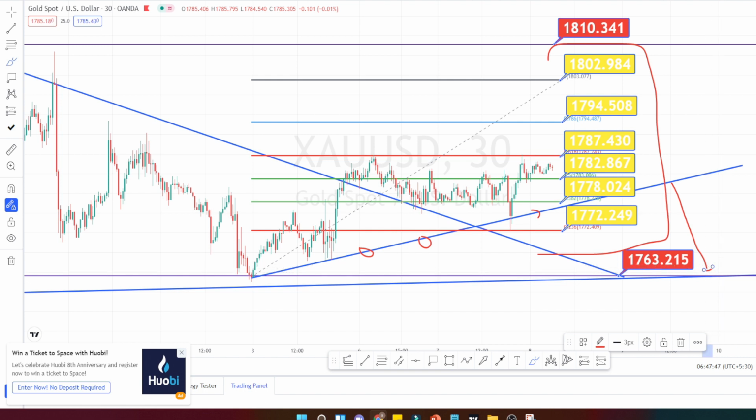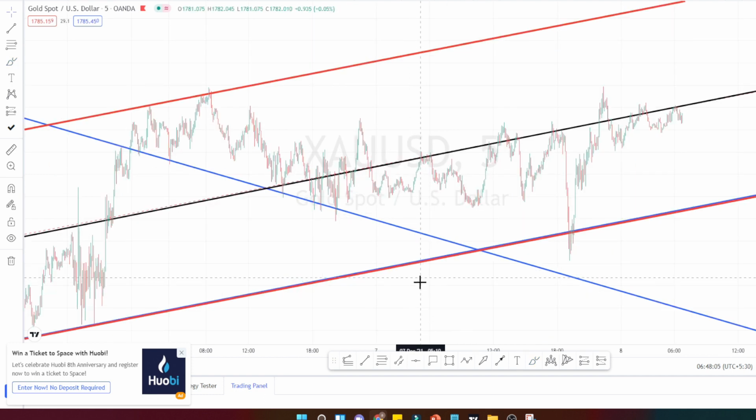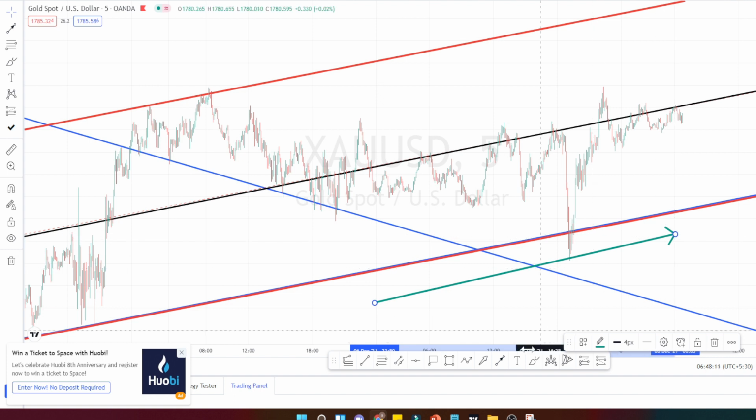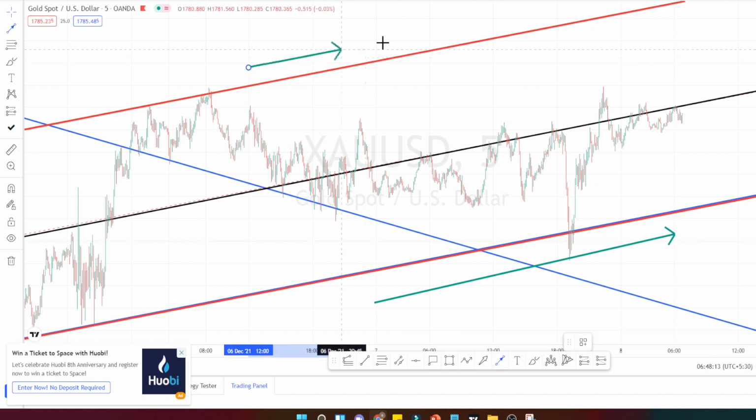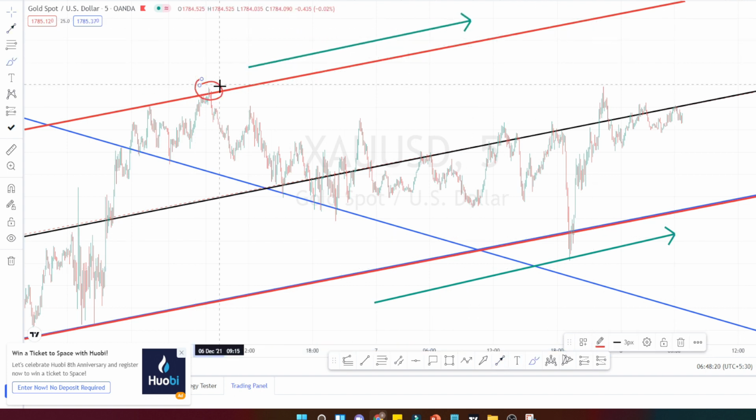Let us do the analysis in 5 minutes time frame and mark the support and resistance levels. So I am in 5 minutes time frame now. In 5 minutes time frame, we can clearly notice that it is moving in an uptrend and it is within a channel pattern, a bullish channel pattern. This is the highest level it has gone and this is the lowest level.